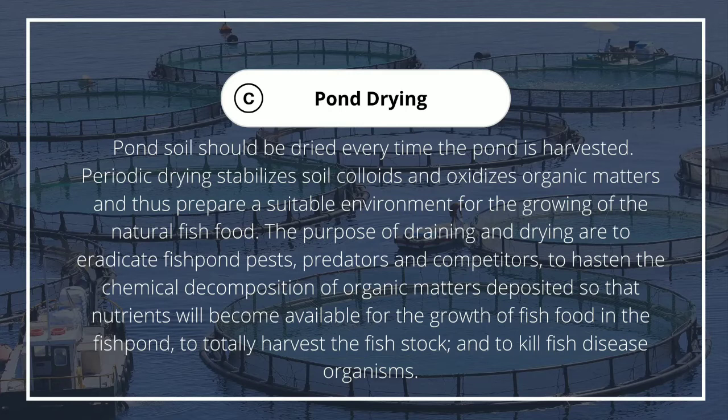Periodic drying stabilizes soil colloids and oxidizes organic matters and thus prepares a suitable environment for the growing of the natural fish food. The purpose of draining and drying is to eradicate fish pond pests, predators, and competitors, to hasten the chemical decomposition of organic matters deposited so that nutrients will become available for the growth of fish food in the fish pond, to totally harvest the fish stock, and to kill fish disease organisms.